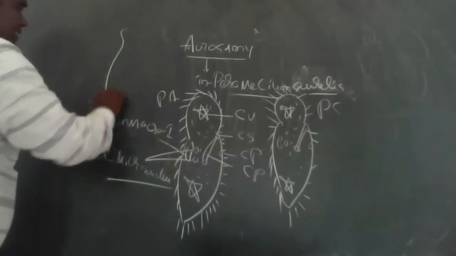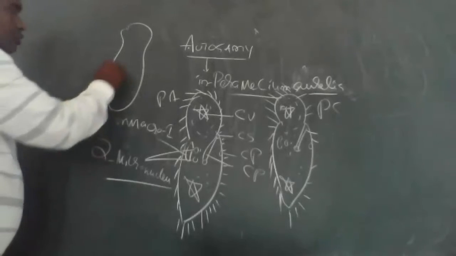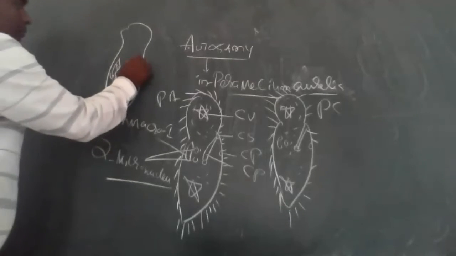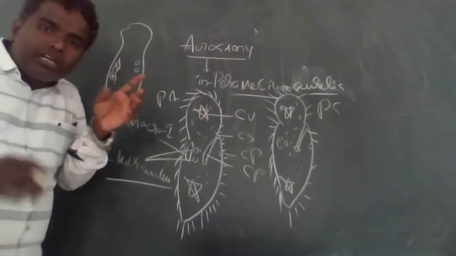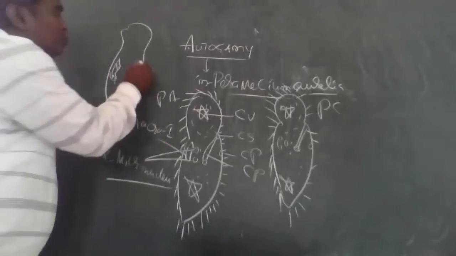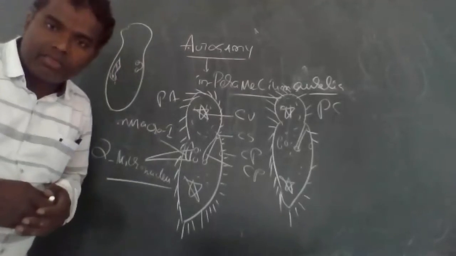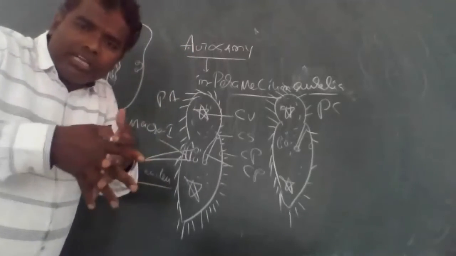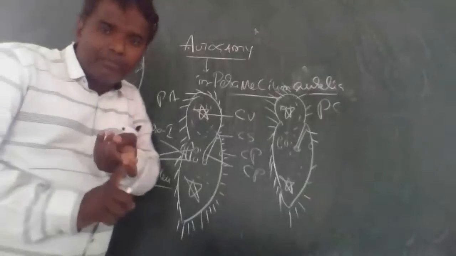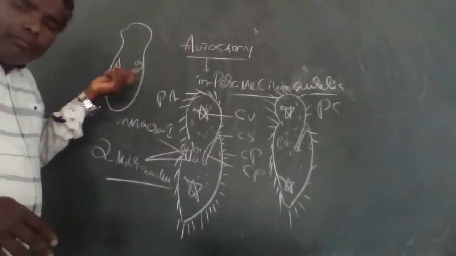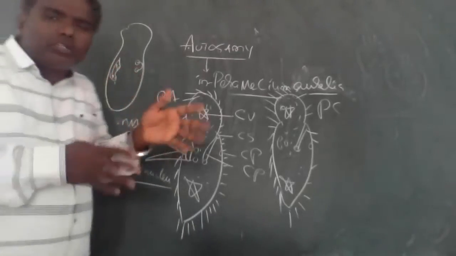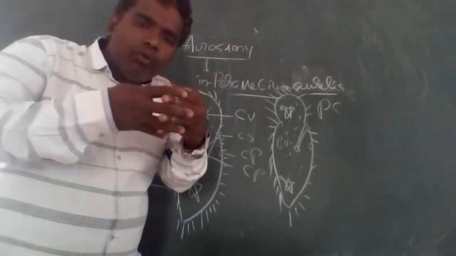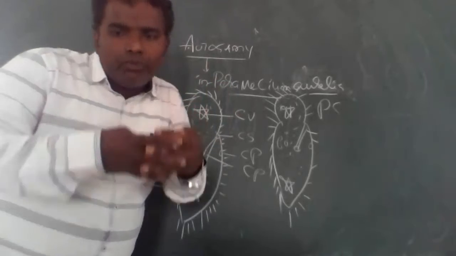For example, this is a Paramecium. The macronucleus is disintegrating, and the two micronuclei fuse with each other. Auto means self, gamy means fusion, to produce new embryos. Very important. So the macronucleus disintegrates into the cytoplasm, and the two micronuclei are responsible for the self-fusion.